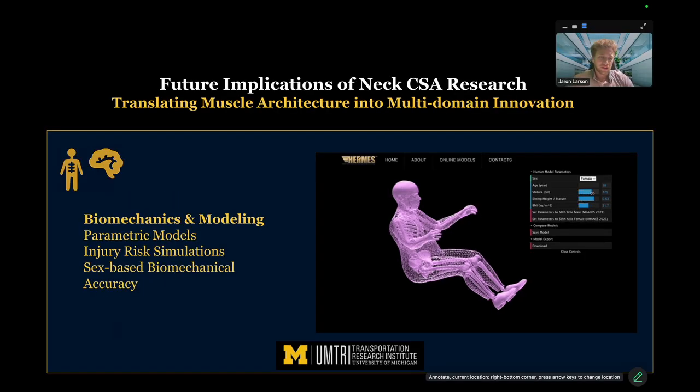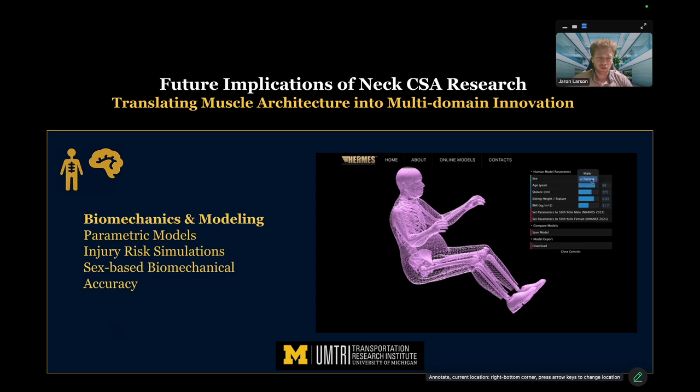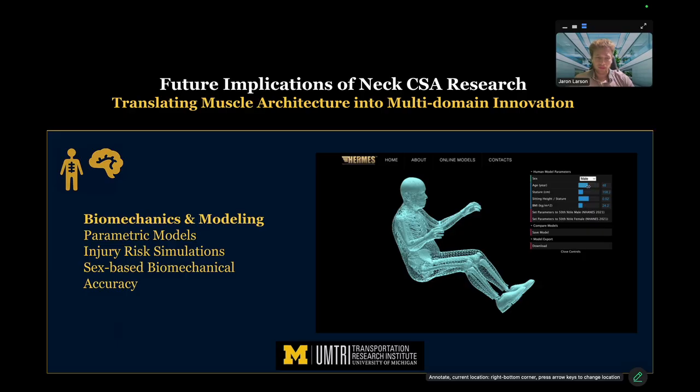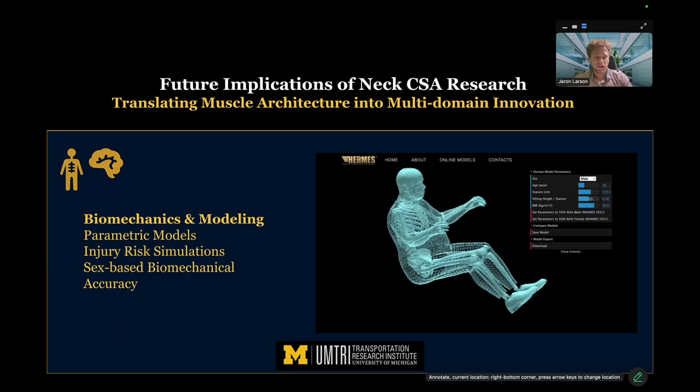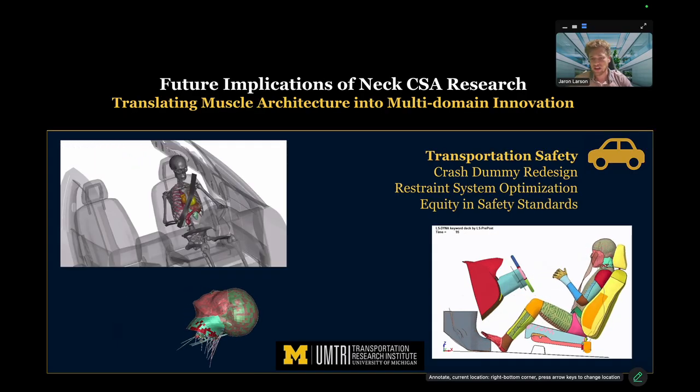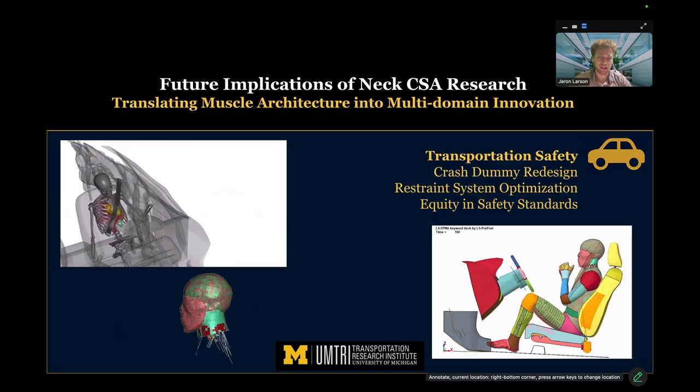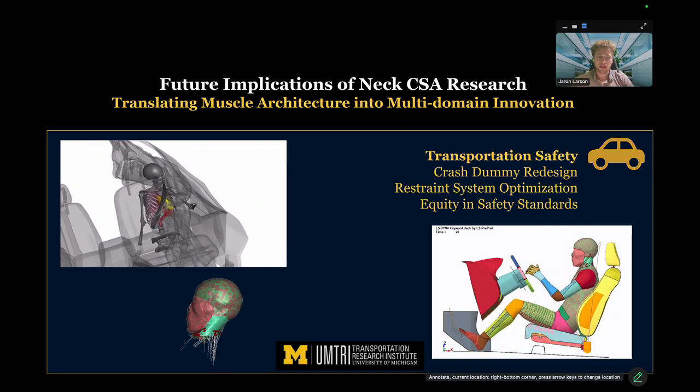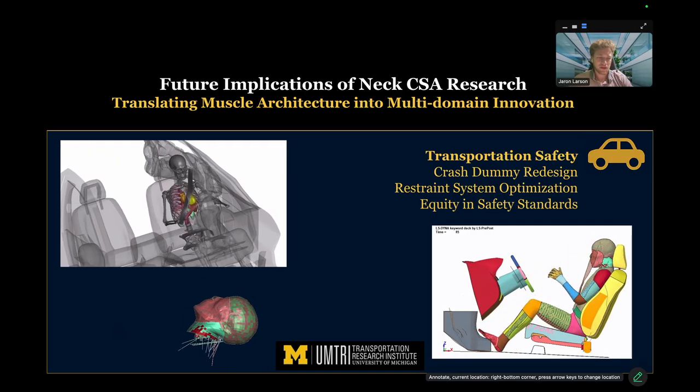But these can apply to many different research projects here at UMTRI, such as the HERMES model, which can obviously represent various demographics of data, as well as crash test simulation, where we can plug in this neck data to give us force vectors to actually see how the neck behaves.